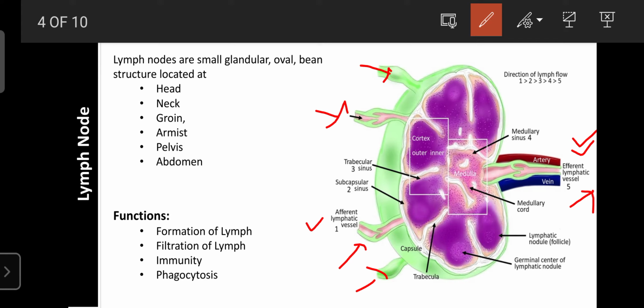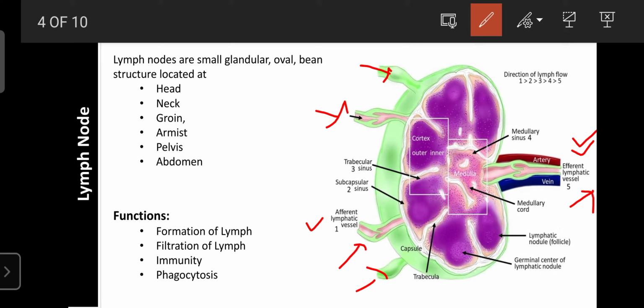They swell, especially in the case of allergy or inflammation, so their size increases. If the lymph node size increases, it indicates that the person is suffering from an allergy, or from blood cancer, because blood cells like lymphocytes and certain types of WBC are stored in the lymph nodes. If their number increases, that is known as blood cancer. At that time the lymph node size also increases. So with the help of the lymph node size, we can also diagnose conditions of the body.